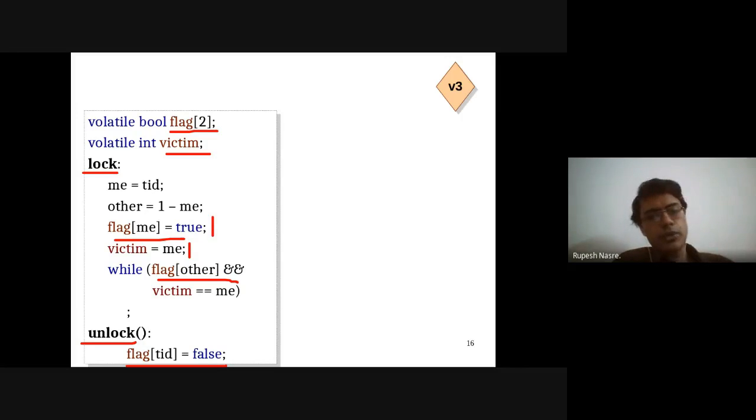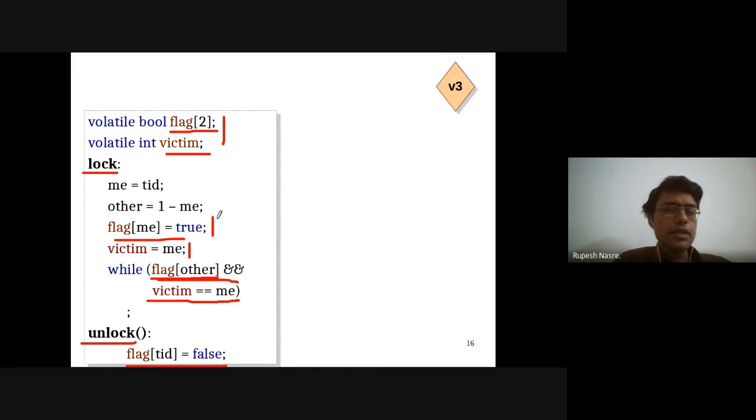So the condition is going to look something like this: while, so I'm going to combine these two conditions, what I had in version 1 and what I had in version 2. Version 1 said flag of other I'm going to check in the while loop. That is, the other thread is going to be interested in executing the critical section. And I am the victim, then only I should wait. What does this ensure is that if the other thread is not executing, then flag of that thread is going to be false by default, right? So this is the assumption that this is initialized to false.